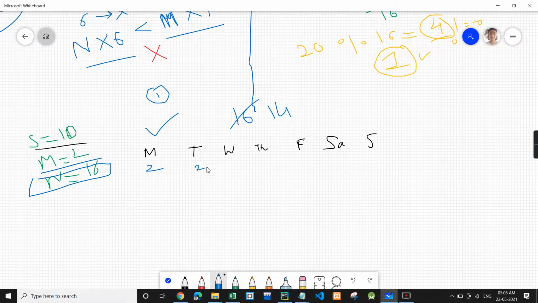Then for Tuesday 2 is again used, we are left with 12. On Wednesday again we use 2 and we are left with 10. Then again we use 2, we are left with 8, then 6, then 4, and again when we use, we are left with 2.